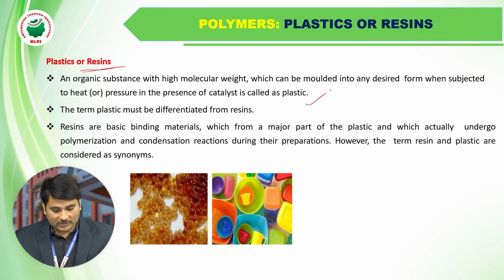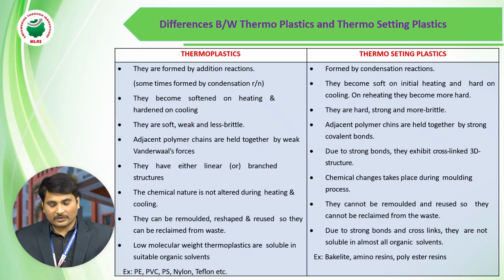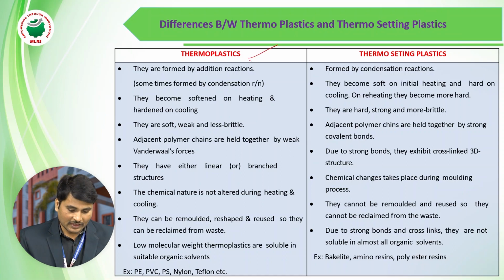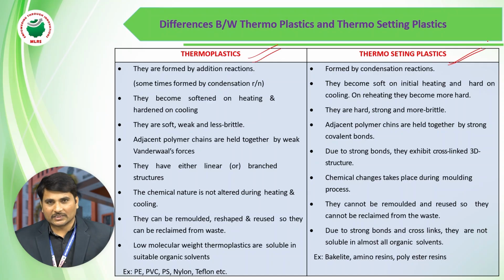The term plastics must be differentiated from resins. Resins are the basic binding material which forms a major part of the plastic. We will see some examples of plastics. Plastics are classified into two types: one is thermoplastics and another is thermosetting plastics.